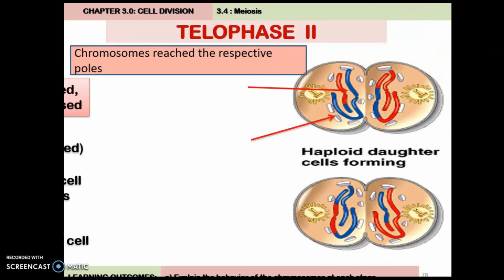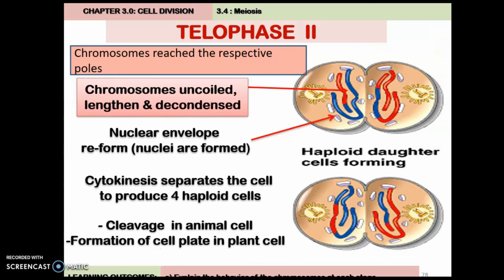And then telophase 2 sama macam mitosis. The chromosome reach at respective pole. Spindle fiber begin to form, nucleolus reappear. Then the chromosome is uncoiled, lengthens, and decondense. So after telophase 2, we have 4 daughter cell. And each daughter cell has how many chromosome? 2. So kita nampak 1, 2, 1, 2, 1, 2, 1, 2. So means matlamat dah tercapai lah. 4 daughter cell and each daughter cell have half chromosome number from parent.